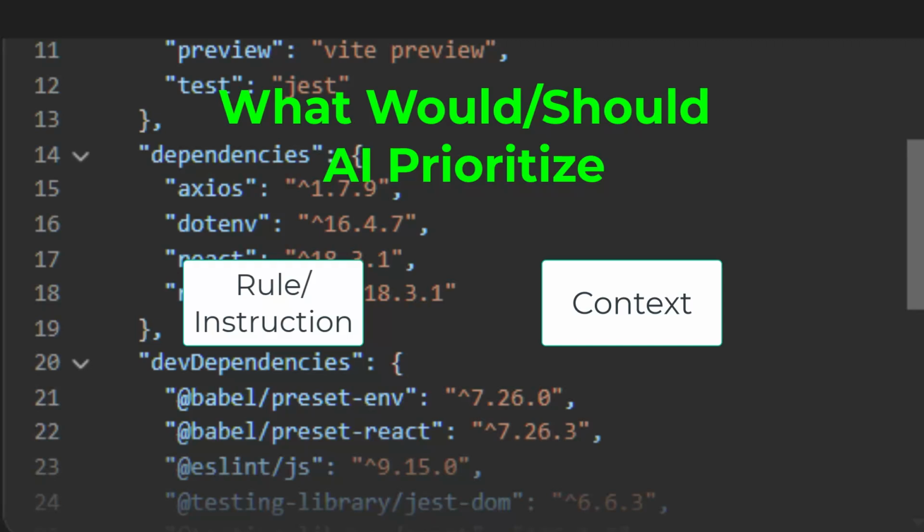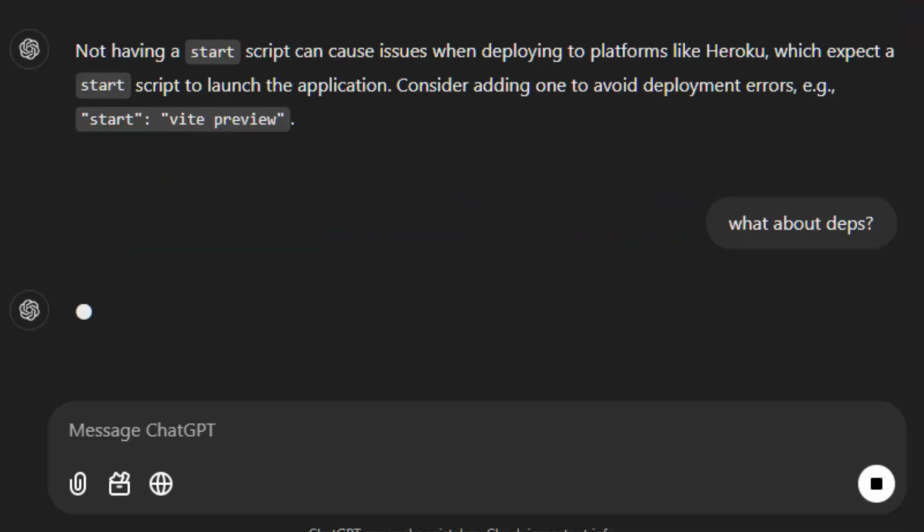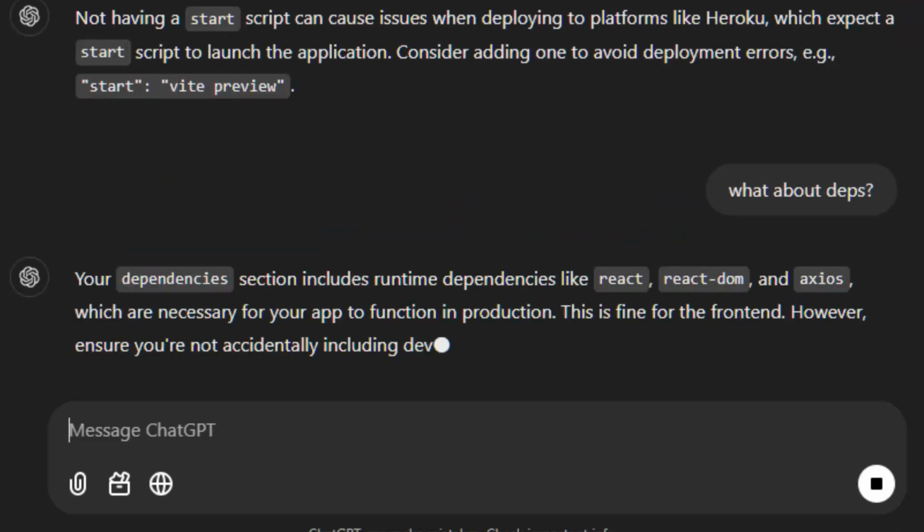What do you think AI would prefer, rule or context? So comment with rule or context as your guess of what you think would happen, and in the same comment you can add your opinion of what should happen and why. It would be fun to see if other people guess the same as you or if anyone cared at all here. Either way, we'll have some results, right? Okay, time to find out.